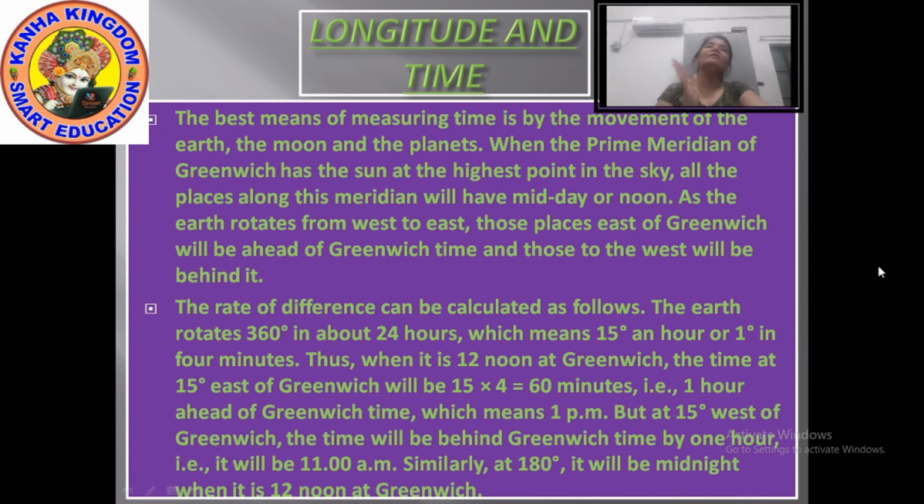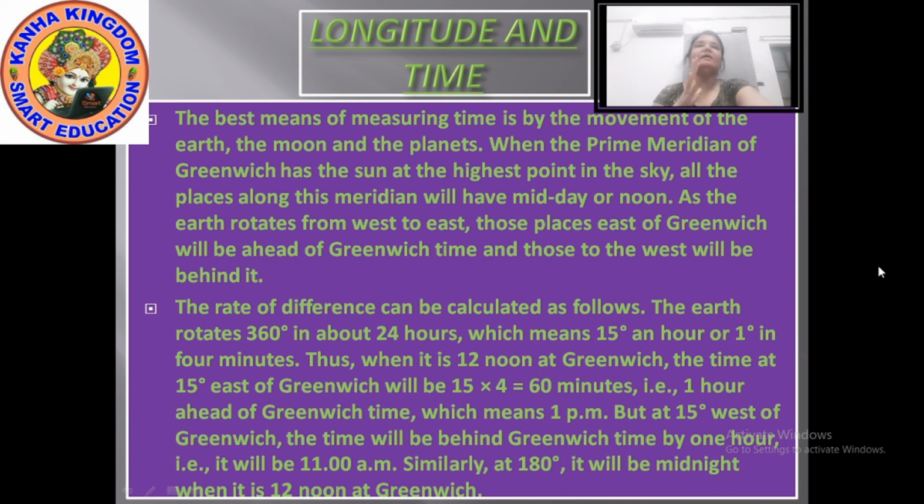So this is how you can evaluate the time, for which you have to know the actual rotation of the earth in 24 hours. How many degrees does the earth rotate in 24 hours? Then you have to divide that by 24, and this way you can get the difference of timing of each place. Okay.